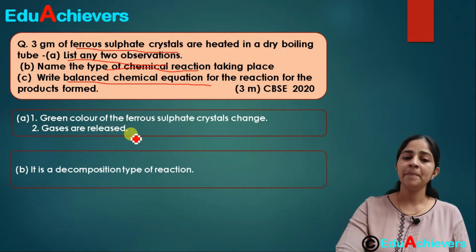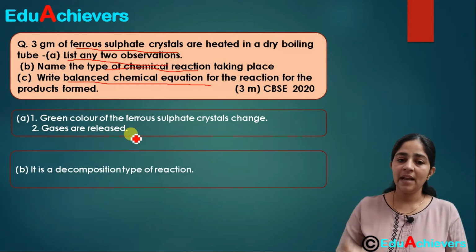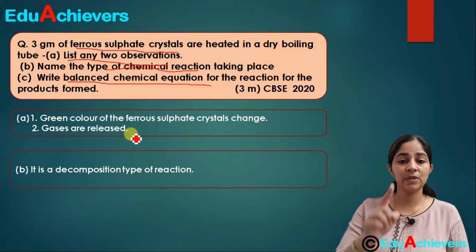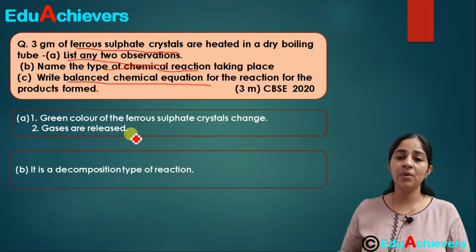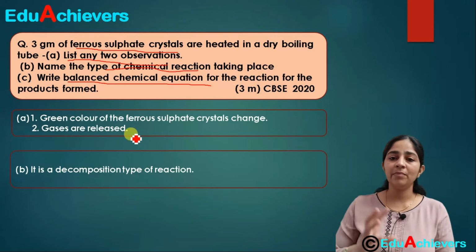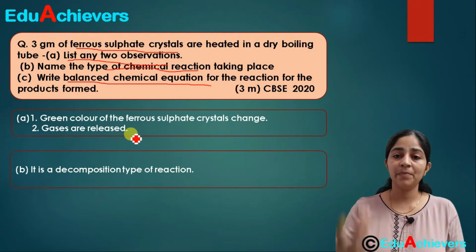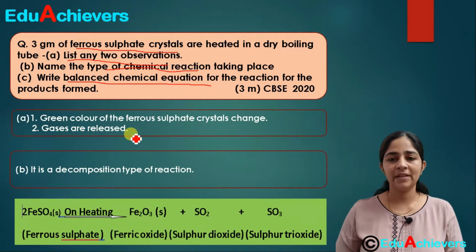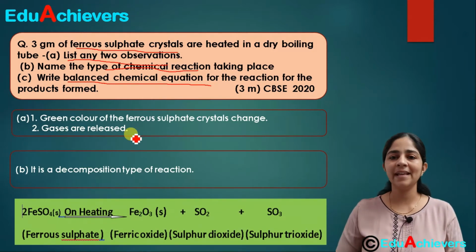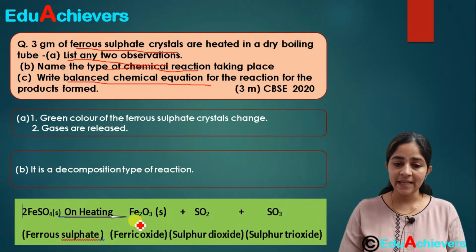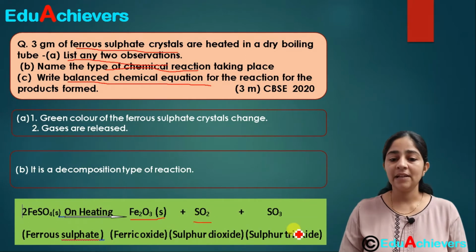And second part is that what is the type of chemical reaction it is, because only one substance was there which was ferrous sulphate, and now the gases are also evolving. That means there might be some breaking down of that component and the new subproducts are forming. So it's a decomposition type of reaction, and when we observe it and when we study the reaction further, we can say that it was a decomposition reaction only. So this ferrous sulphate on heating, it changes into ferric oxide, sulfur dioxide and sulfur trioxide.